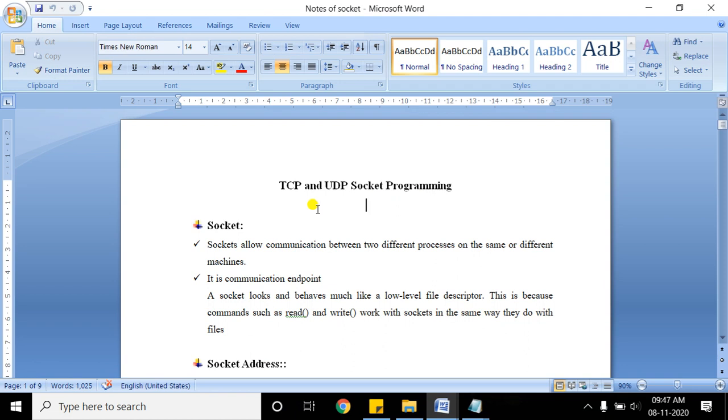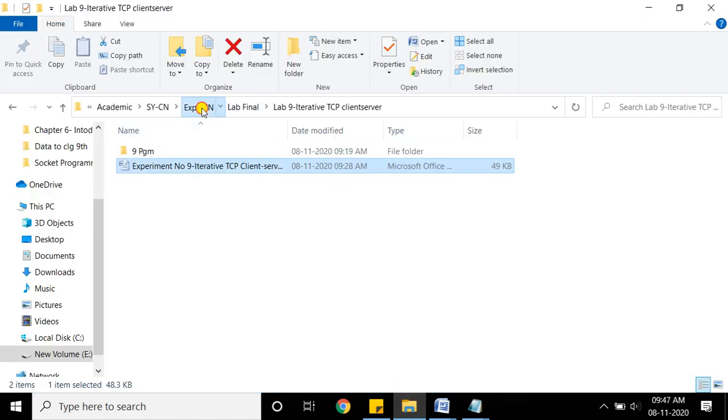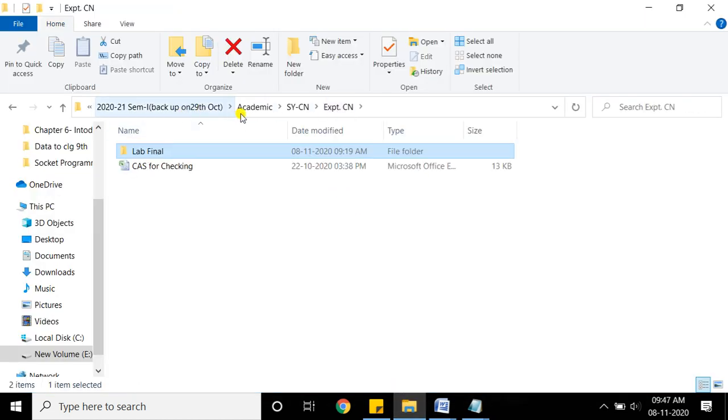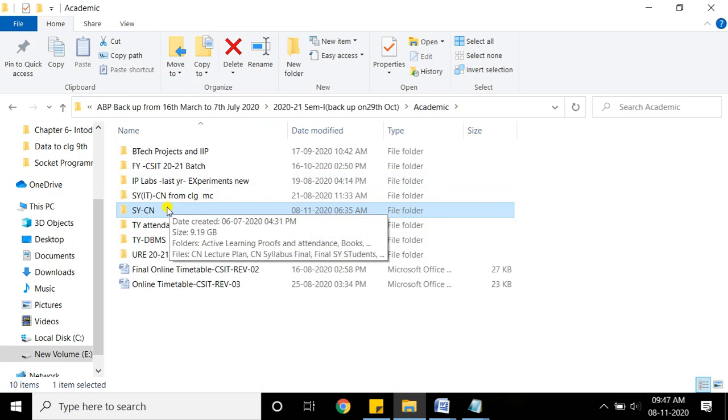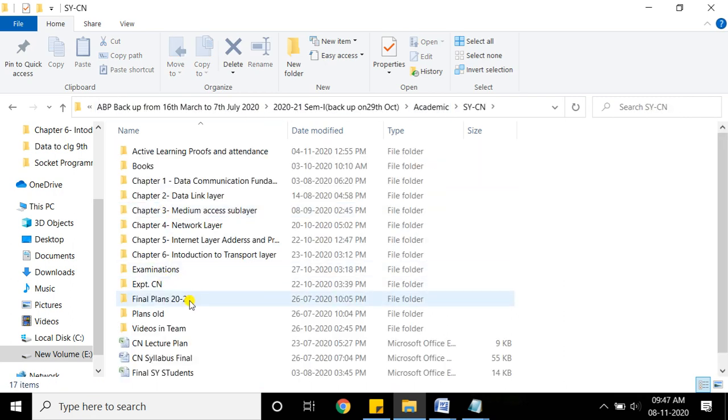So let's start with what we mean by socket programming. We are going to discuss TCP as well as UDP. All of you know that TCP and UDP are the two important protocols at the transport layer. So this particular part is there in the syllabus. I have not taken that part here in the theory section because I kept this as a discussion for the lab session. So let me show you the syllabus first.